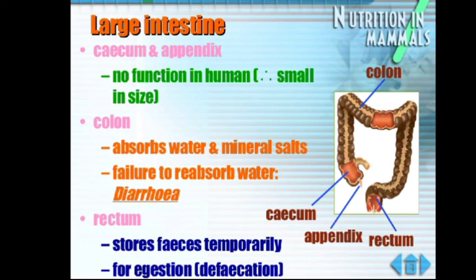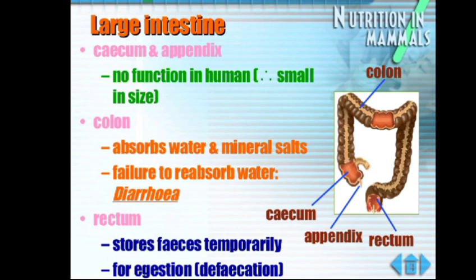The large intestine is actually shorter in length, about 1.5 meters long, but it is wider than the small intestine. Again, no digestion occurs here. Its main function is to absorb water and minerals from the undigested food material. Then comes the rectum.